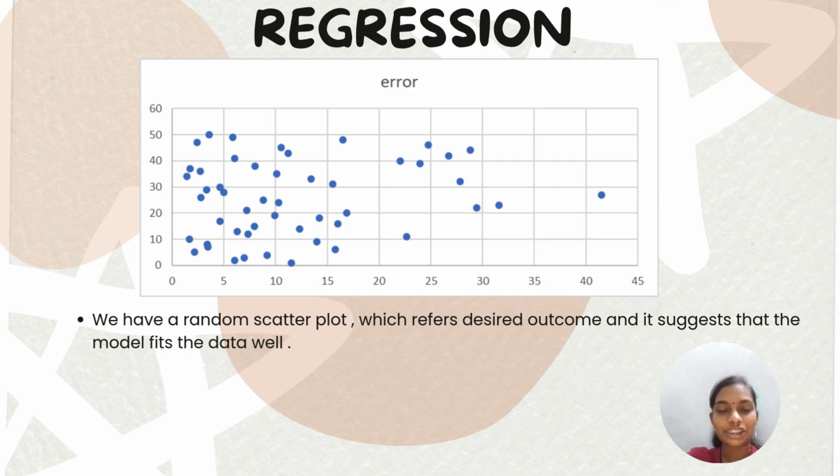So from the calculation that we have done, the scatter plot that we have obtained is a random scatter plot, which is the desired outcome and it suggests that the model fits the data well. It means our data that we have collected is correct, and the last result that we obtain is very suitable, which is inversely proportional.